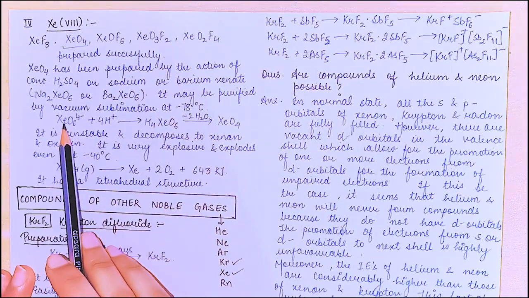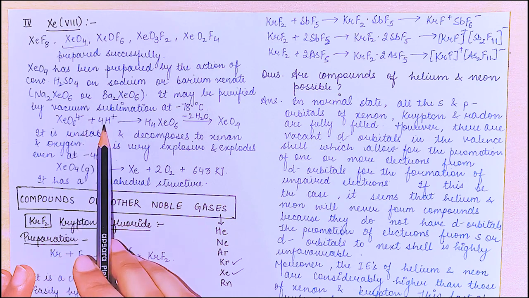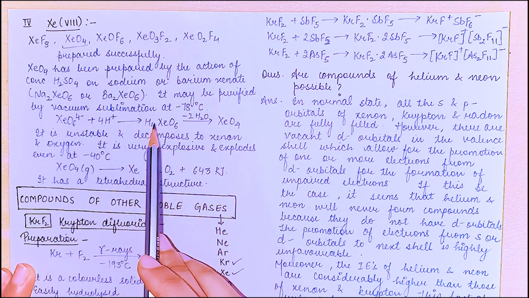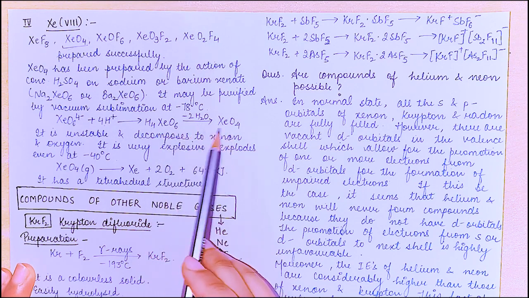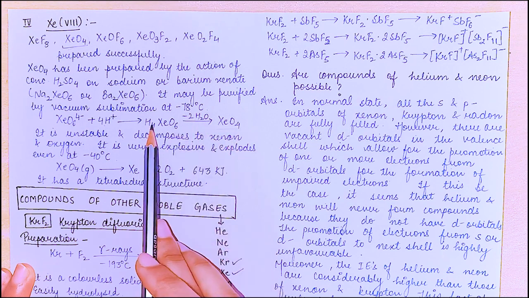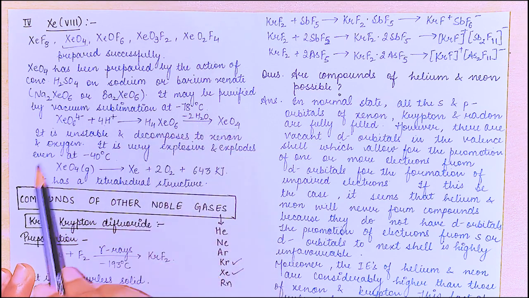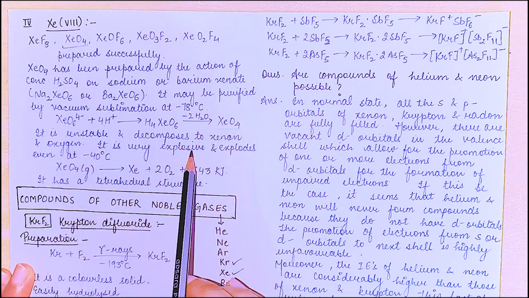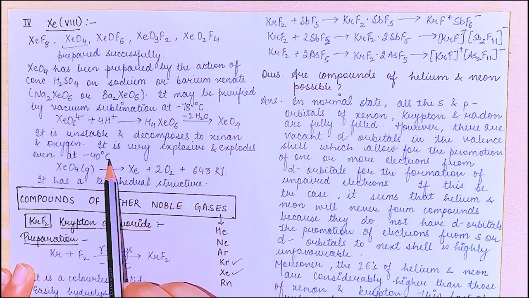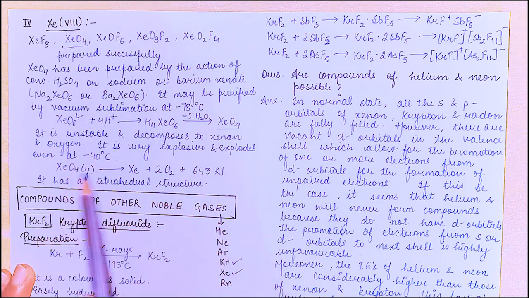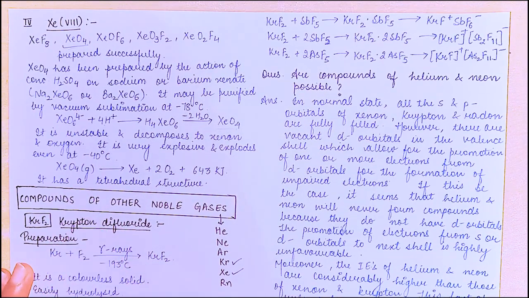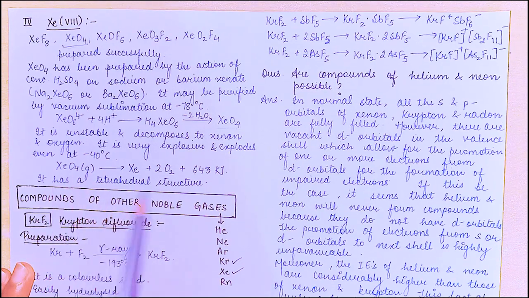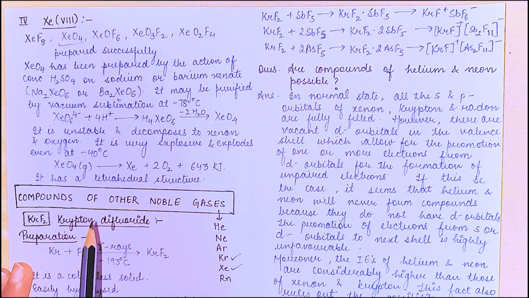Now, this XeO6 4 negative in acidic medium gives H4XeO6 and gives XeO4 when water is removed, right? It is unstable and it decomposes to xenon and oxygen. It is very explosive and explodes even at -40 degrees Celsius, right? So it explodes even at such a cool temperature. It has a tetrahedral structure. We'll discuss the structures later.